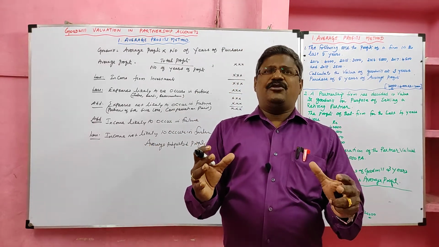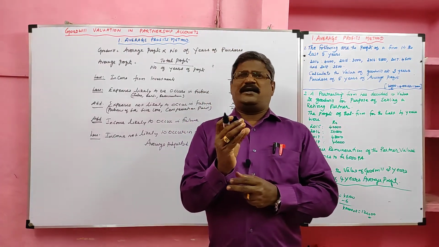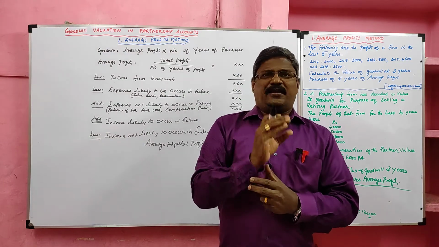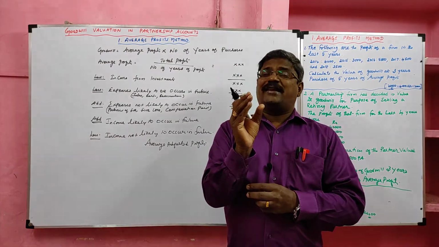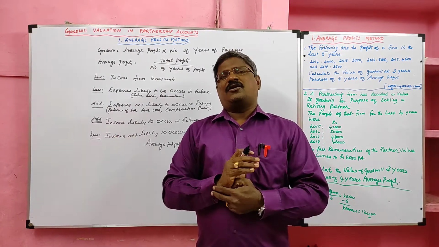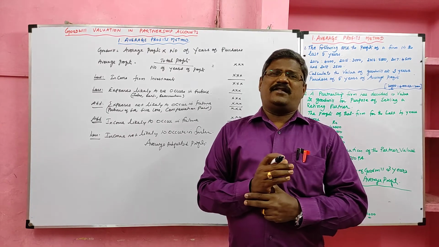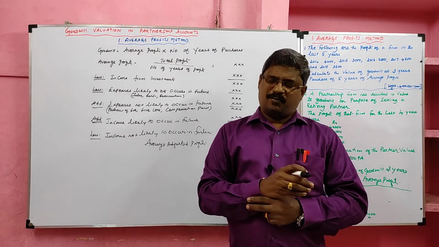We have to adjust the value with the average profit. Sometimes the adjustment relates to a particular year, so we have to carry that adjustment in that particular year. Yes, students, we have seen the format of valuation of goodwill under the average profit method. Let me show the problem.